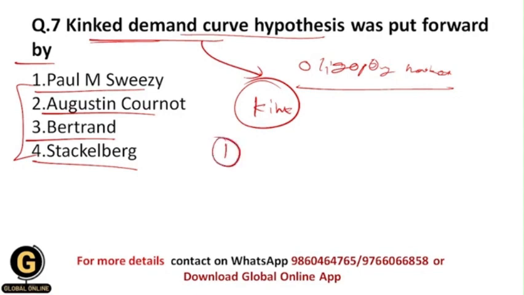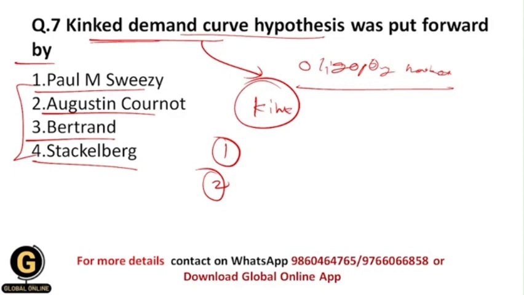The first reason is that the segment above the prevailing price level is highly elastic. The second reason is that the segment below the prevailing price level is inelastic, and because of that there is a kink.